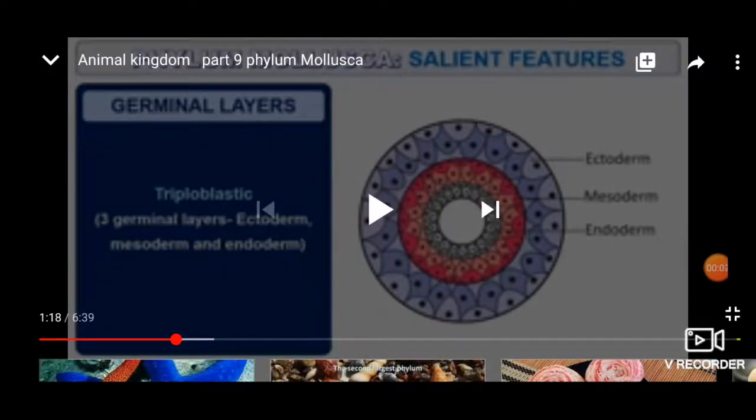Now students, you have studied many phyla before this, isn't it? Now what you're going to do is make columns. Yes, you're going to make columns. You will write the germinal layers and divide all the salient features, and write the salient features one below the other of all the phyla, so it will become easy for you.